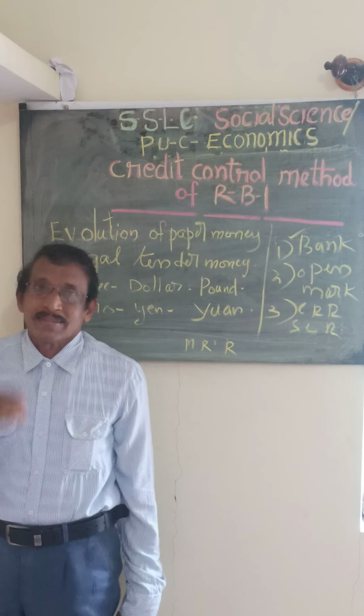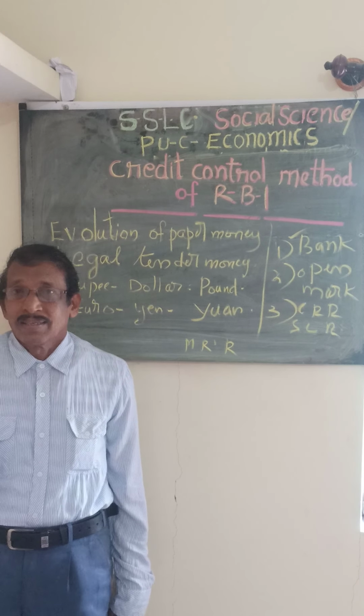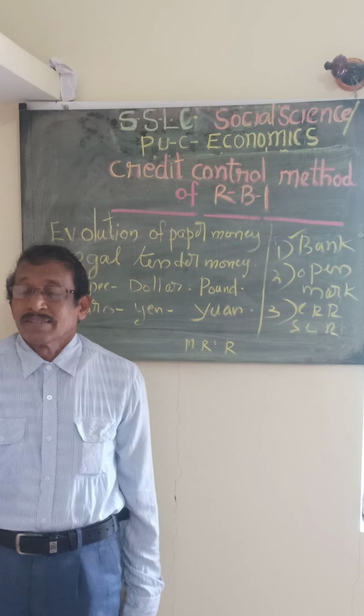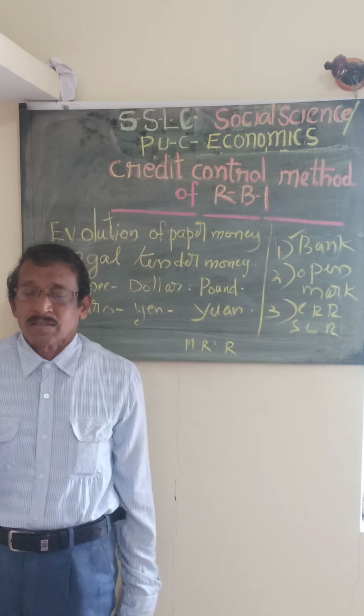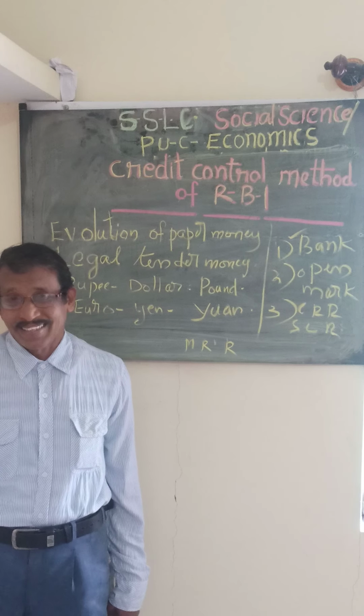Bank rate is the rate at which the Reserve Bank lends to the commercial banks. Sometimes the bank rate may be increased or decreased, based on the total volume of money supply in the country.